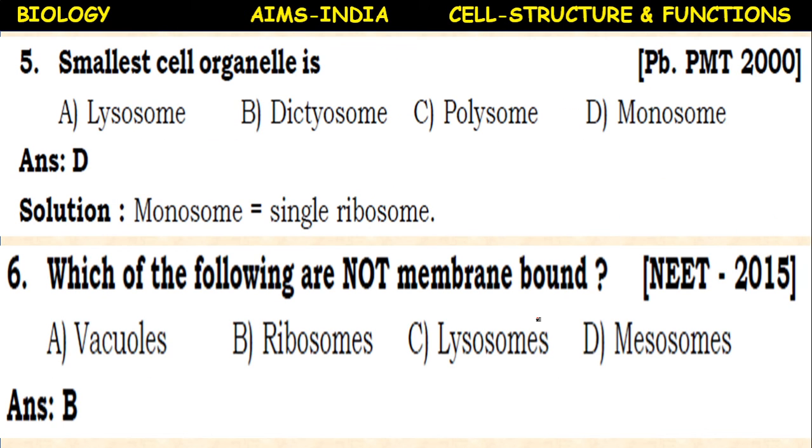Next, the smallest cell organelle is, among these, monosome. Mono means single ribosome. The smallest of the cell organelles is the ribosome. It is also called monosome. Which of the following are not membrane bound? Ribosomes are not membrane bound.